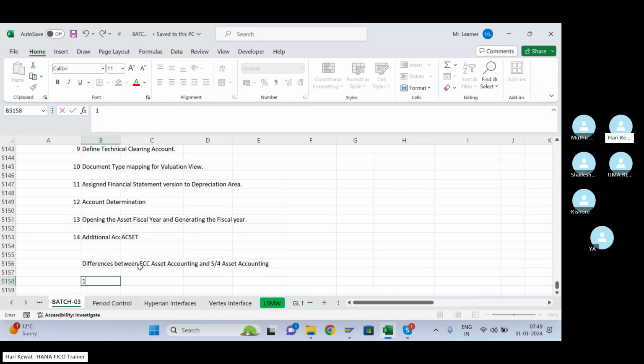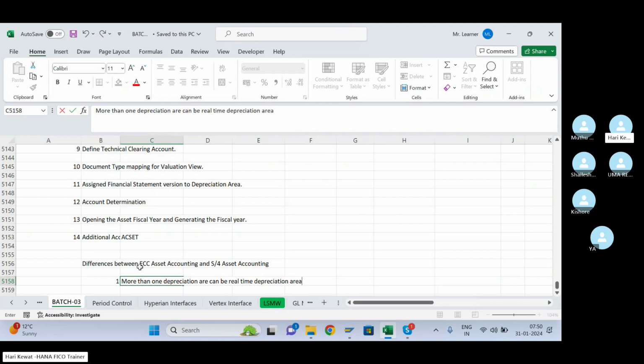In this, if you remember, I taught some differences for the depreciation area. I told that more than one depreciation area can be a real time depreciation area.